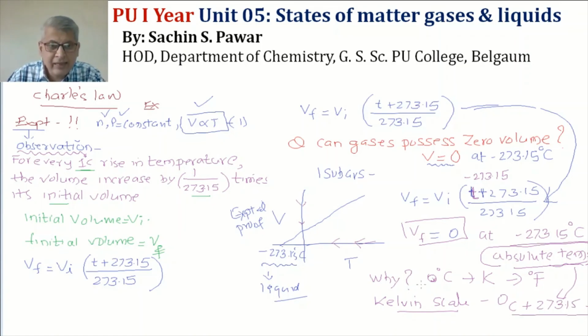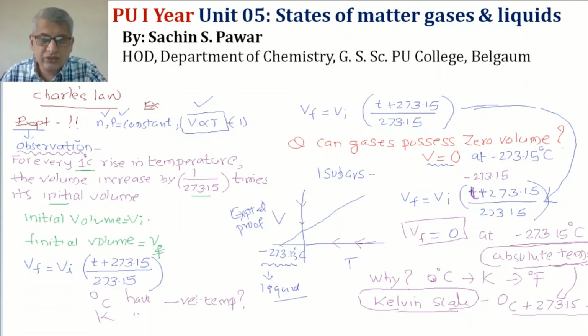And Kelvin scale got more weightage. The reason for that is in Kelvin scale we don't have negative values, no negative temperature. Degree Celsius has negative temperature. That negative temperature is converted to positive by Kelvin. Therefore Kelvin temperature is most useful for problems.